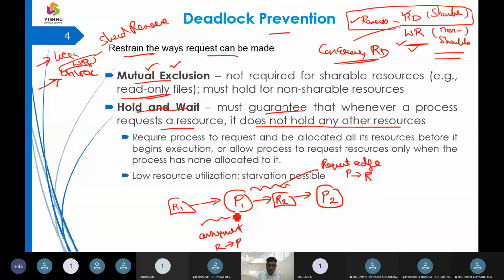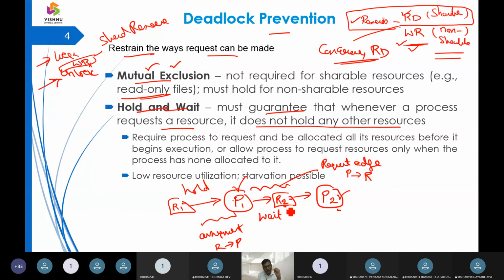Hold and wait: process P1 is holding resource R1 and is waiting for resource R2, which is held by process P2. So this is the scenario here. Process P1 is holding R1 and asking for R2. What is R2? R2 is a resource. Who is holding R2? R2 is held by P2. This scenario we call hold and wait.